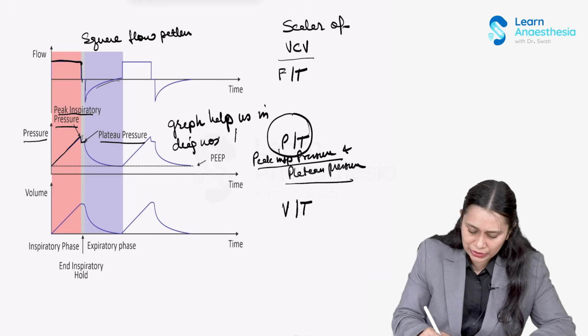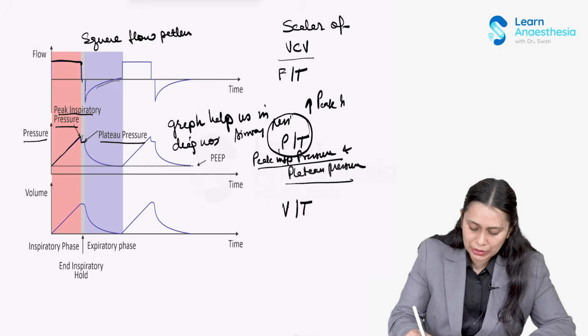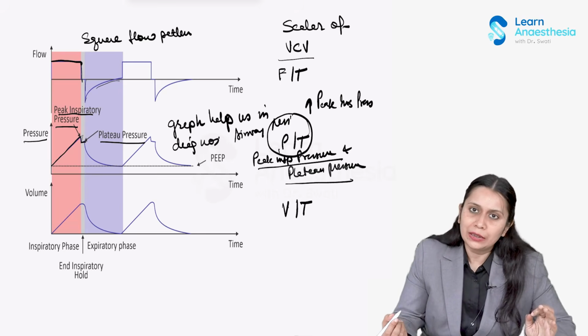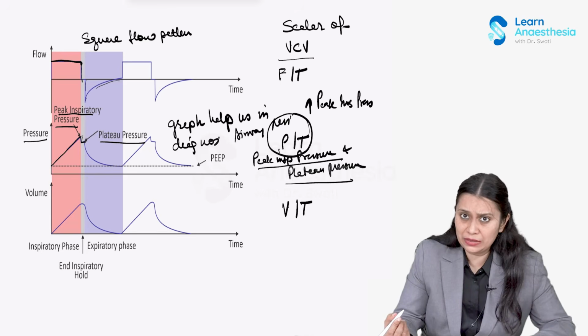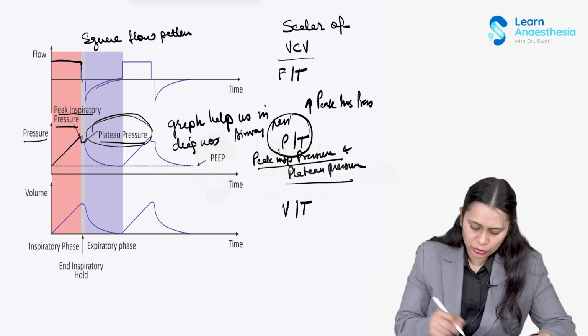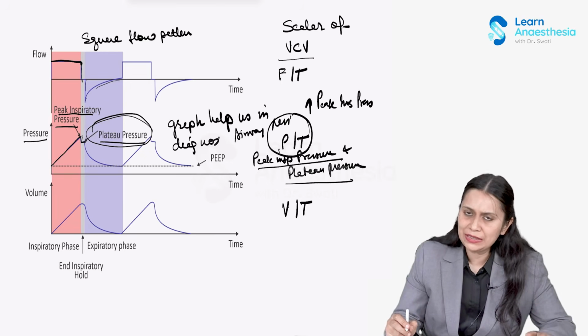Diseases which increase the airway resistance will increase the peak inspiratory pressure, and diseases which decrease the compliance will increase the plateau pressure. So plateau pressure depends upon the compliance, and the peak pressure depends upon the resistance.